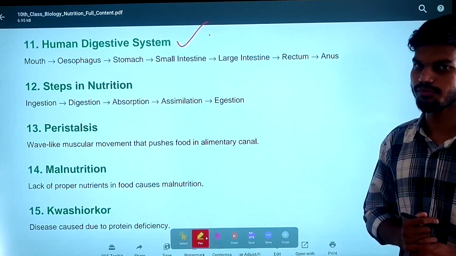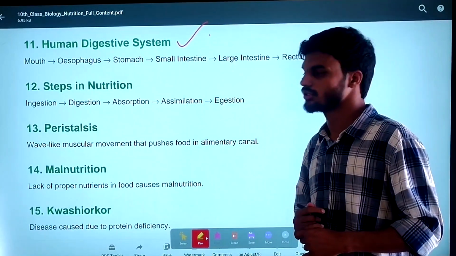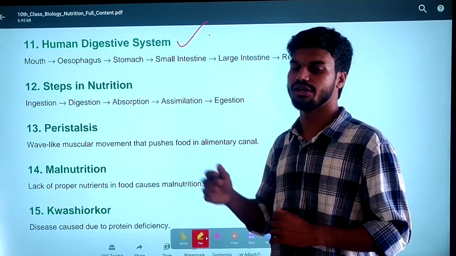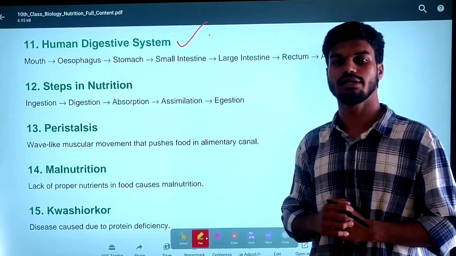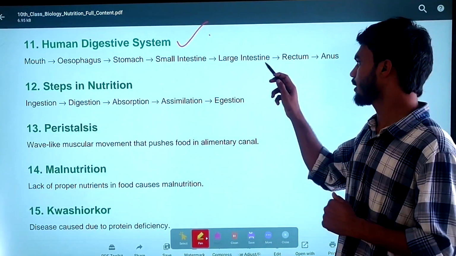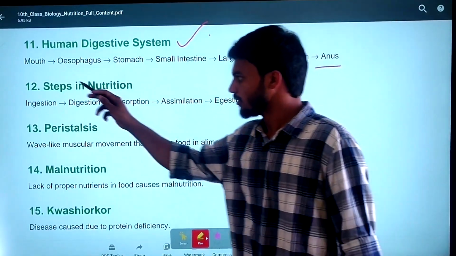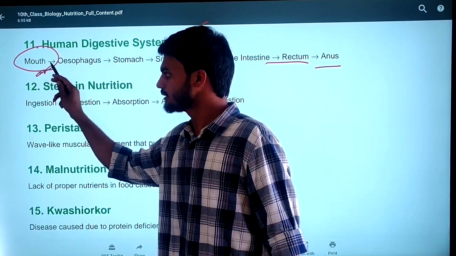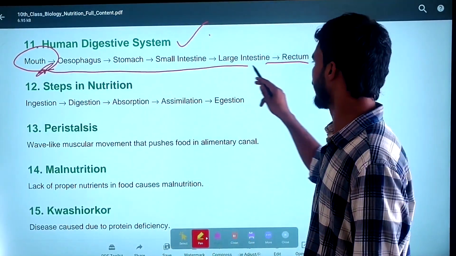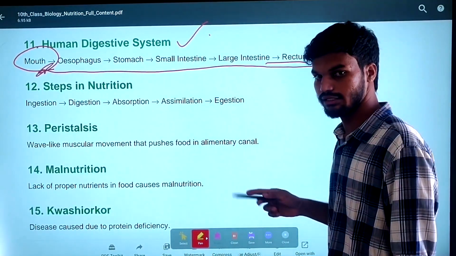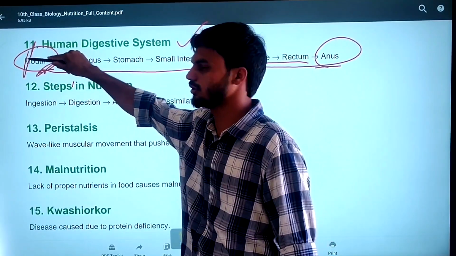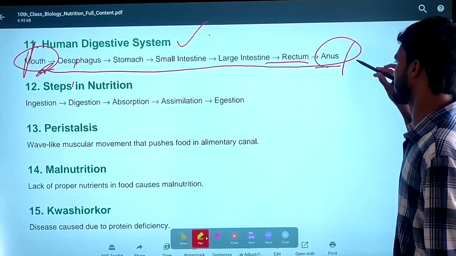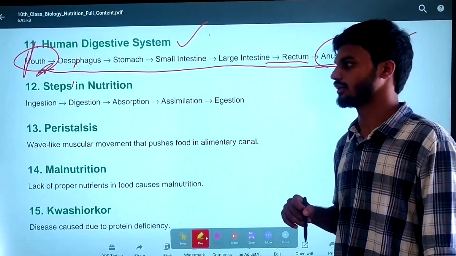The human digestive system starts with the mouth, followed by the esophagus, stomach, small intestine, large intestine, rectum and anus. The digestion that starts from the mouth and ends with the anus is known as the alimentary canal.